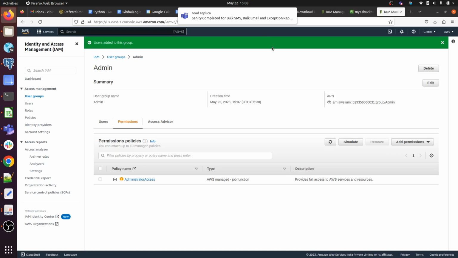So you don't have to specify the permissions every time you create a user. It will be easy for you.